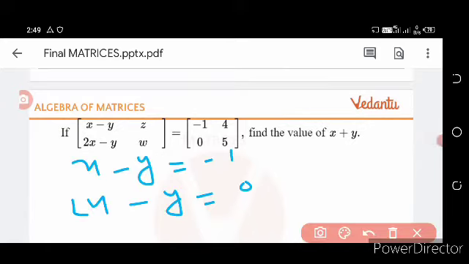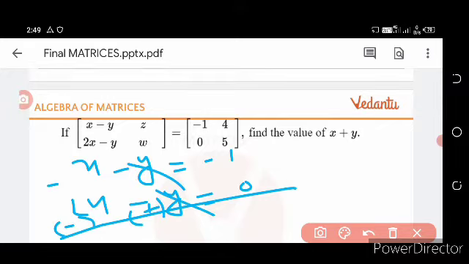Here we simply subtract the upper equation from the lower equation, so the signs change, minus becomes plus, and these two values cancel out.